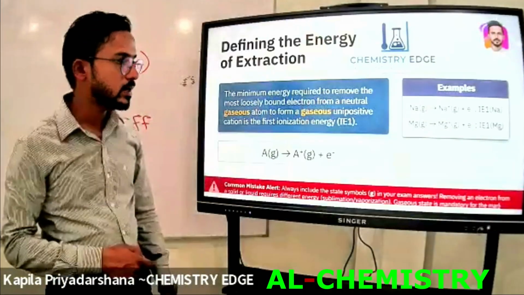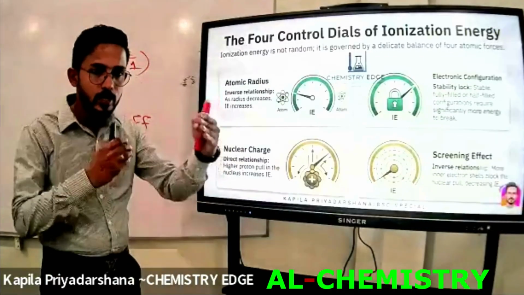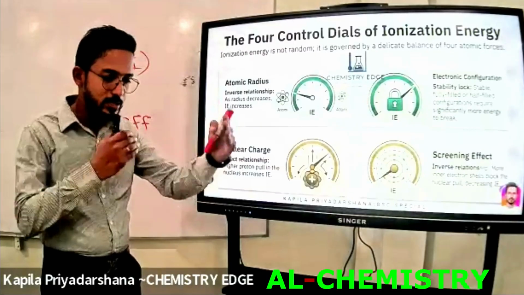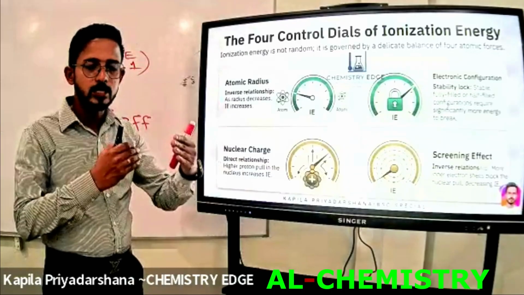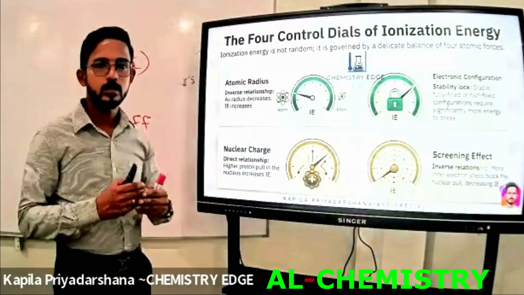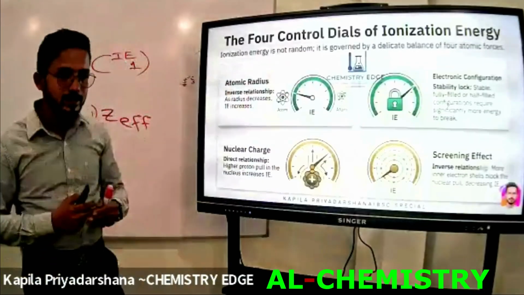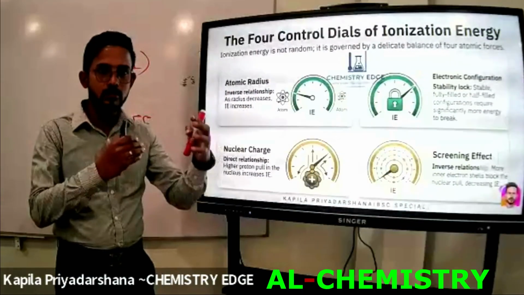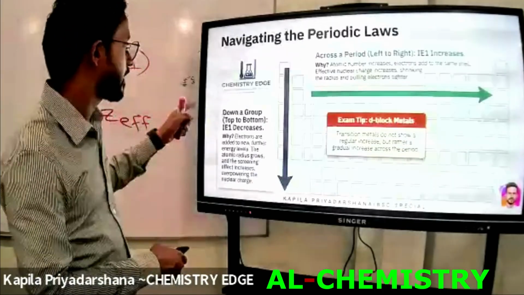To release the electrons from the valence shell, when the distance between the nucleus and the valence shell decreases, is it difficult or is it easy to remove the electrons from the valence shell? It's difficult to remove the electrons. The reason is that the attraction forces between the nucleus and the valence shell electrons are increased. That's the reason I have mentioned here.